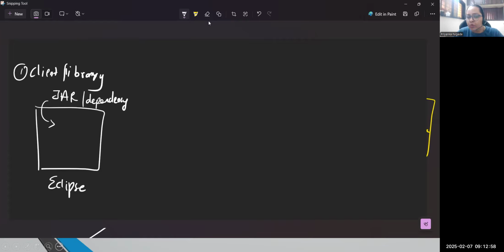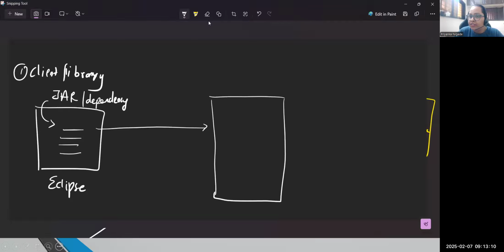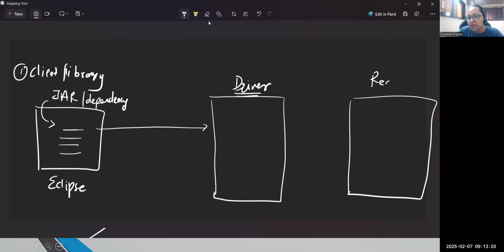But now what is the beauty of this dependency or jar? You will be able to write your automation script. Then the script will pass your request to whom? The script will pass your request to the Selenium server, which is internally the drivers, acting like a Selenium server. Example, now here I have that real browser. For security reasons, Selenium says you can't directly communicate with the real browser. So here we have Chrome, right? And I can't directly communicate with Chrome.